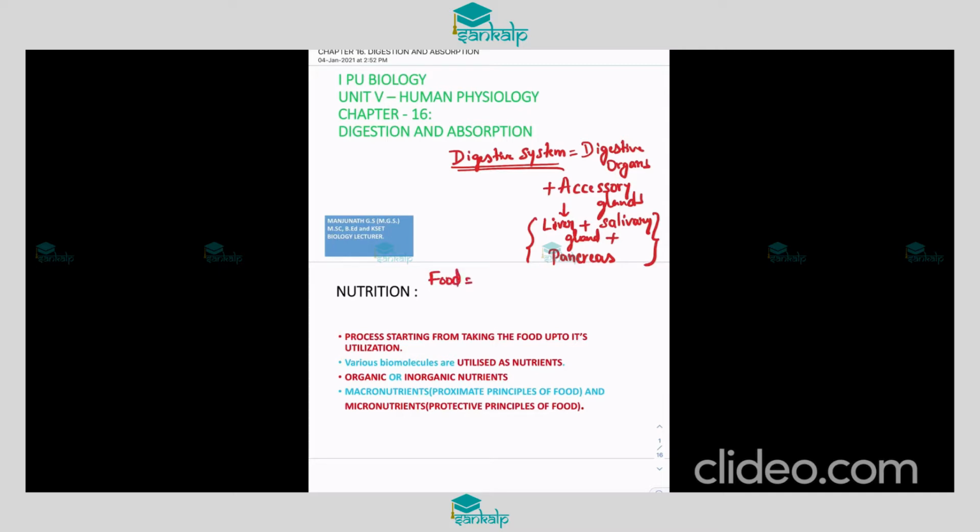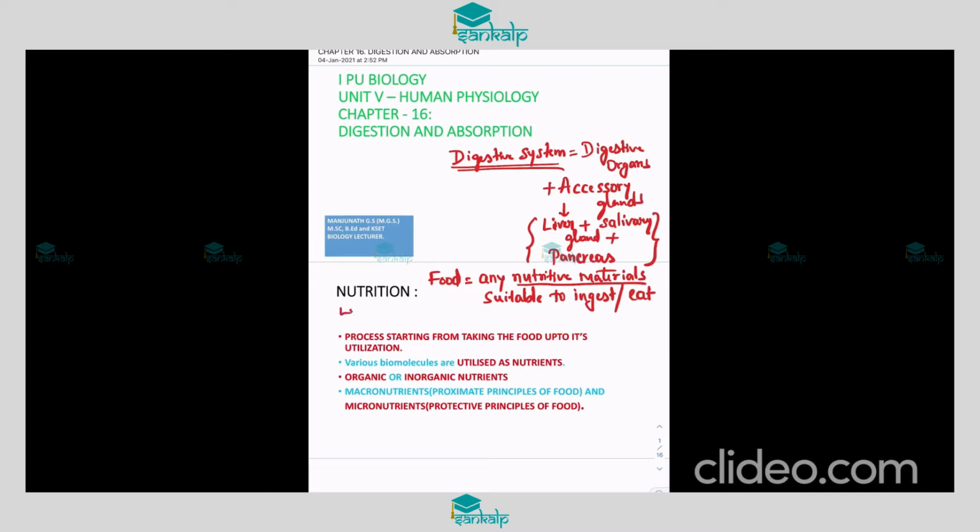Food is any nutritive material which provides energy, or which is suitable to ingest, or we can also say to eat. Ingest means intake.